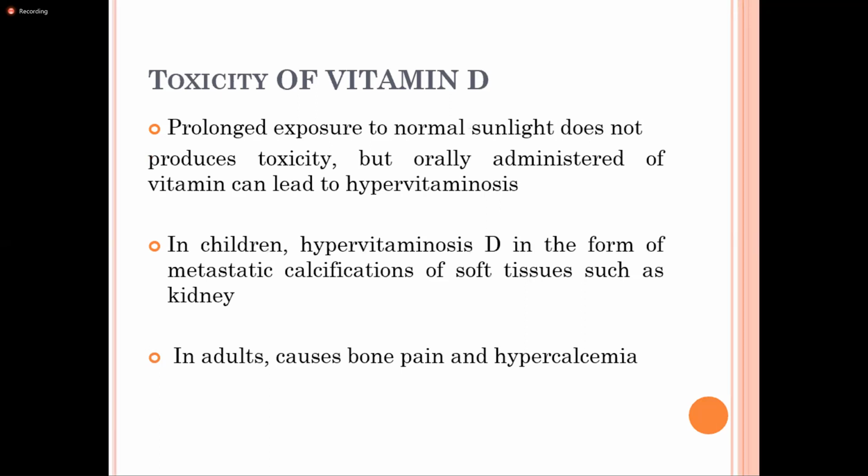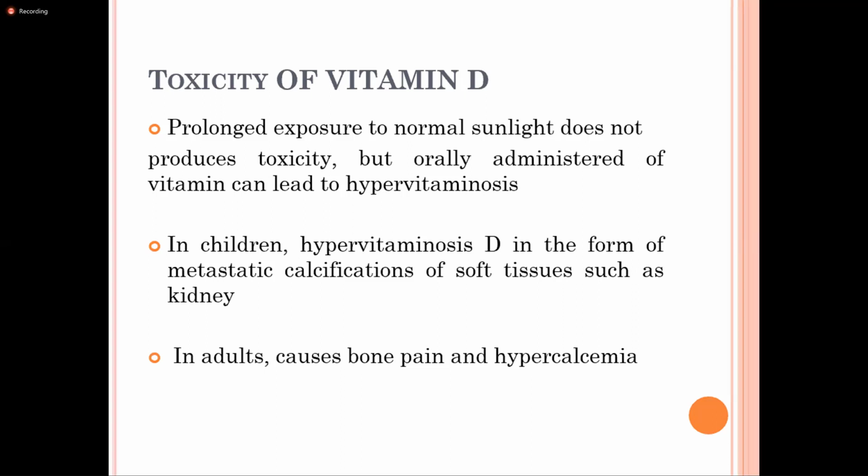So how does the toxicity of vitamin D occur? Generally, exposure to sunlight does not cause any hypervitaminosis. But when a person takes a large amount of vitamin D orally for a prolonged period of time, it leads to toxicity and can appear as metastatic calcification.